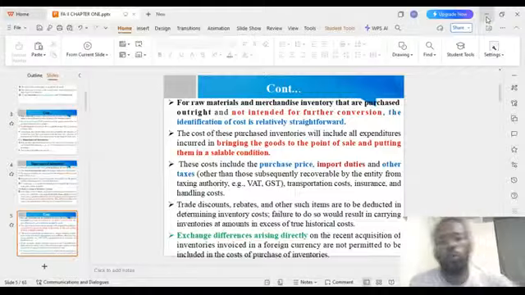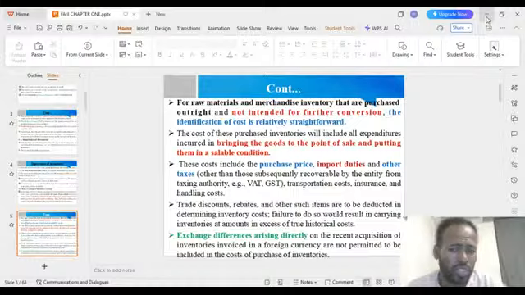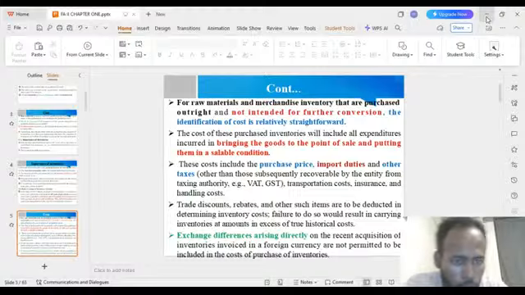These are straightforward costs, as they are not intended for conversion. We cannot convert them; we sell them directly. So the cost that we have is the cost of putting those materials into saleable condition. The cost of purchased inventory will include all expenditure incurred in bringing the goods to the point of sale.